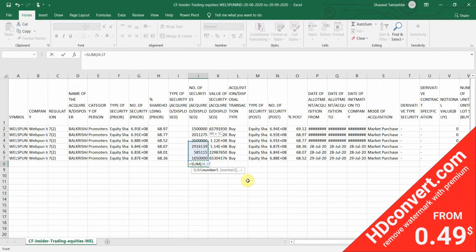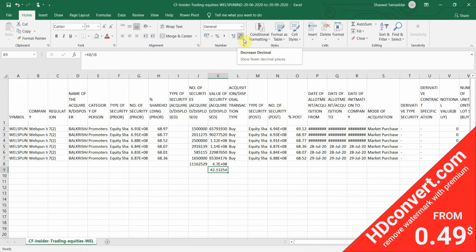What this number 42.13 symbolizes is that this is the average price at which the promoters made a position through market purchase in this particular stock. I'll also write it if anyone misses it. Average price. Let me just go ahead and highlight this.